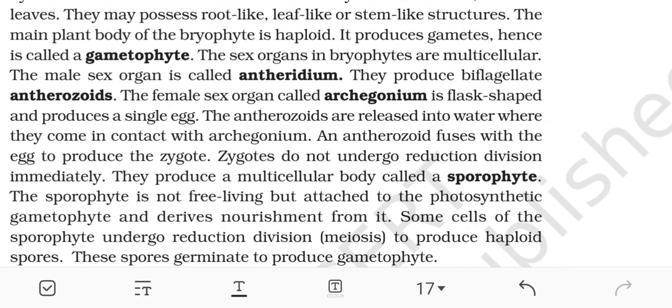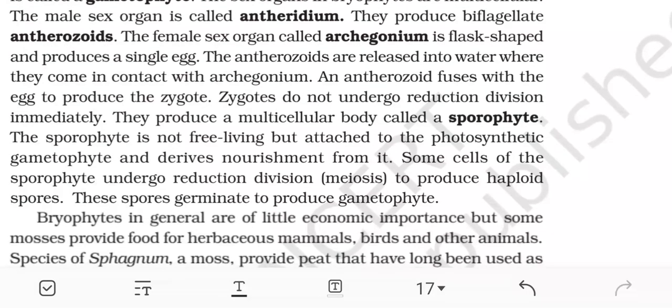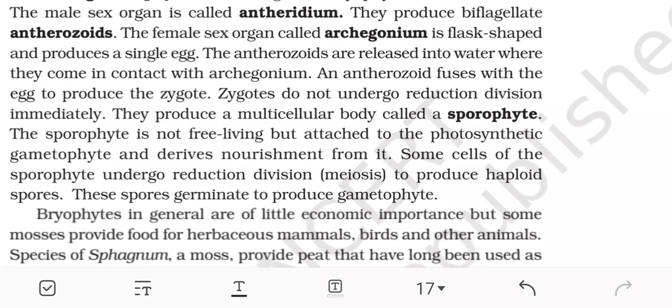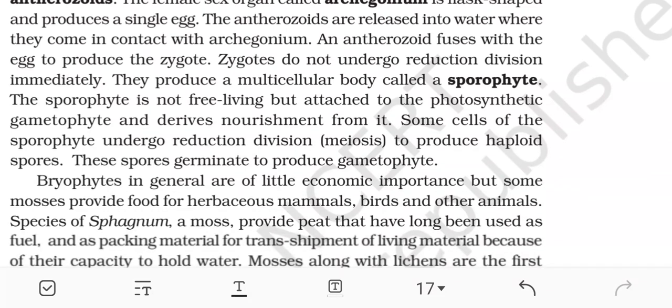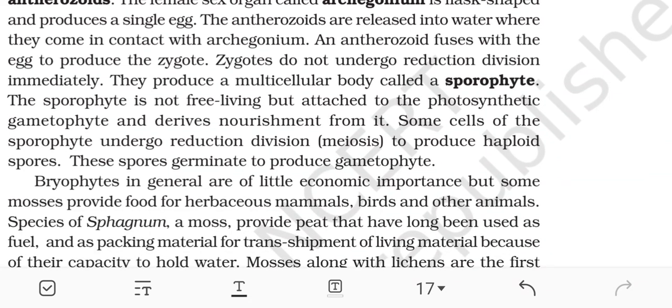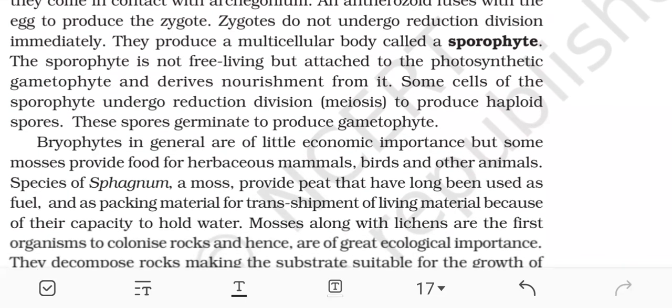The sex organs in bryophytes are multicellular. The male sex organ is called antheridium. They produce biflagellate antherozoids. The female sex organ, called archegonium, is flask-shaped and produces a single egg. The antherozoids are released into water, and when they come in contact with the archegonium, an antherozoid fuses with the egg to produce the zygote.